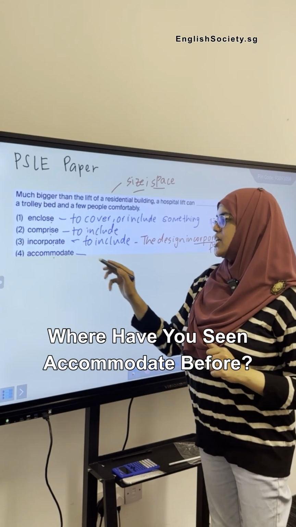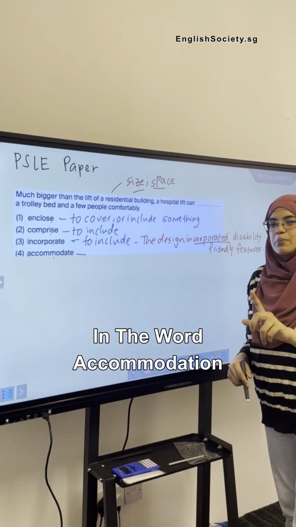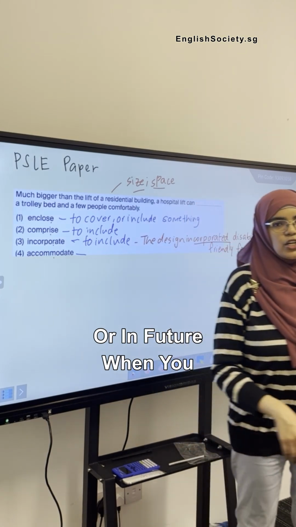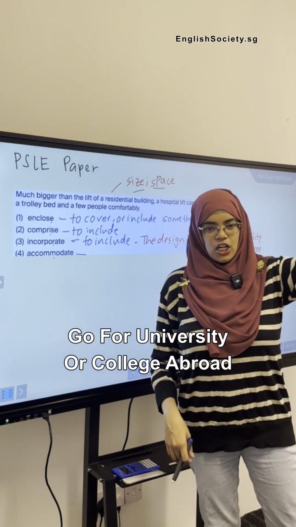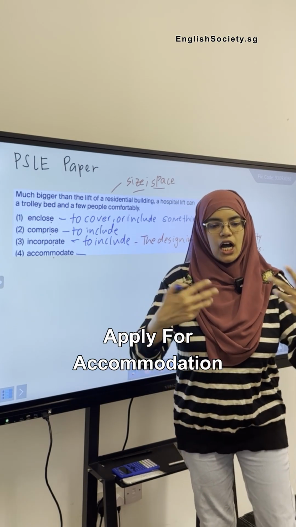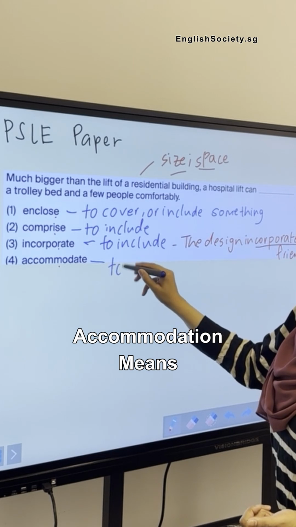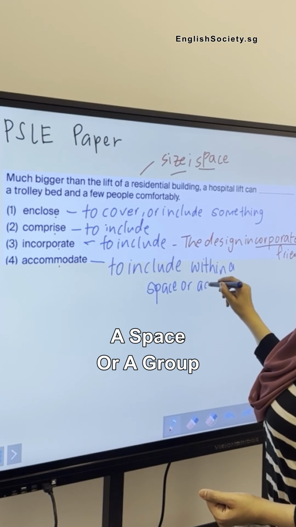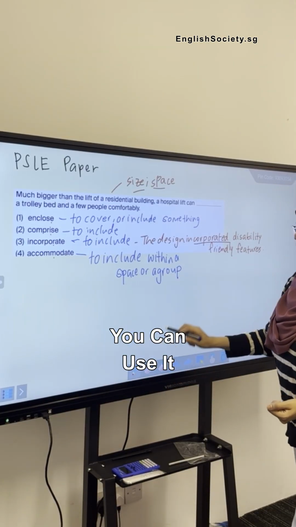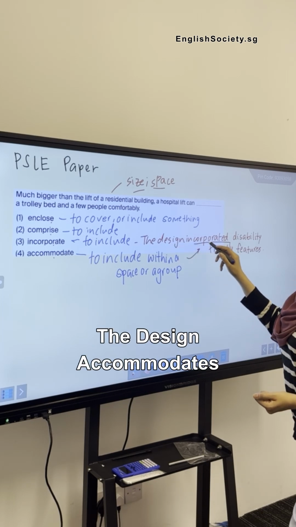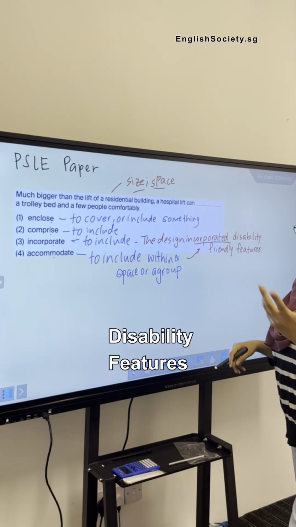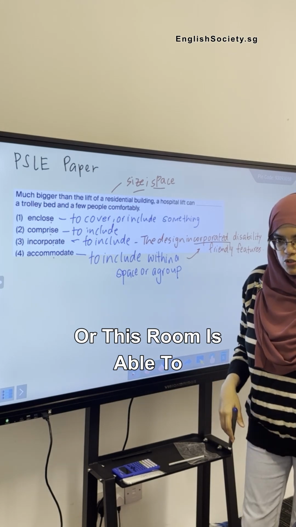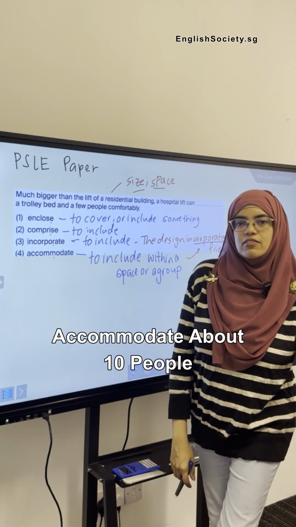Accommodate. Where have you seen accommodate before? In the word accommodation. In case anyone is going for overseas trips, or in future when you go for university or college abroad, you would need to apply for accommodation. Accommodate means to include within a space or a group. So in a way, you can use it similar to this. The design accommodates disability features, or this room is able to accommodate about 10 people.